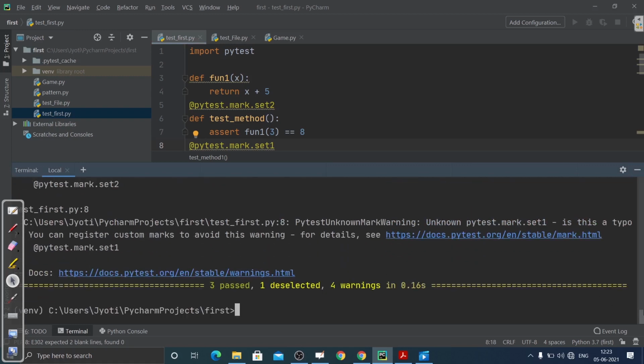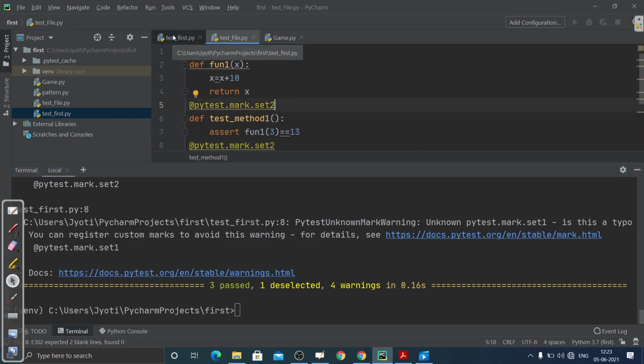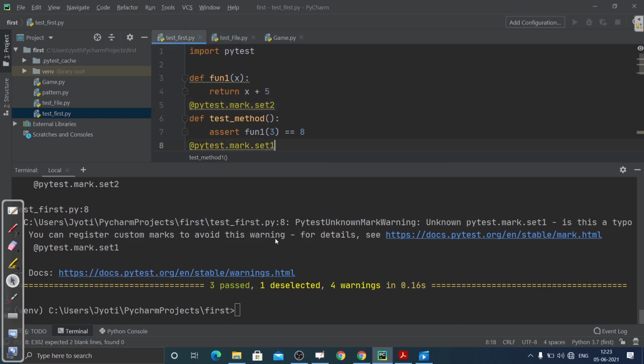Here you can see three selected, one deselected. That is, one we haven't selected. We have only three methods whose marker name is set2. So those were selected, and they actually passed. That is, they are running, and they have no problem.